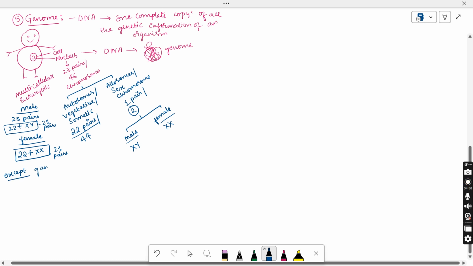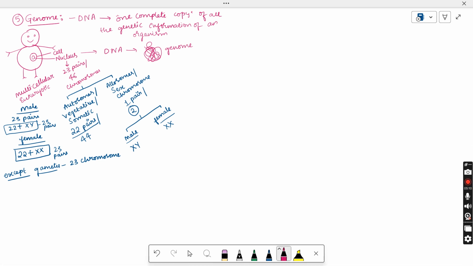So in the gametes, these cells don't contain the 23 pairs of chromosomes. They just contain 23 chromosomes. So this makes a difference here, and we'll discuss it briefly. So what is meant by genome? The complete copy of all the genetic information of an organism is said to be a genome.